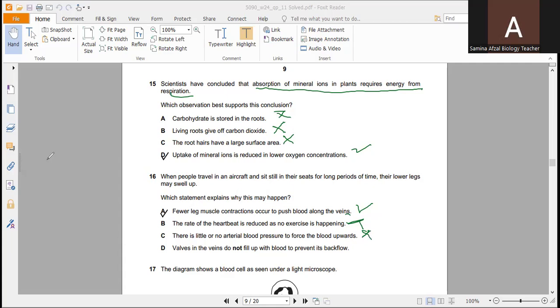And you know that arterial blood pressure is still present and sufficient to move blood through the circulatory system. So the issue is with venous return, not arterial flow. So this is not the correct option. And the fourth one is that the walls in the veins do not fill up with blood to prevent its backward flow. This statement is also not correct because walls in veins are crucial for preventing backflow. If they did not fill with blood, they will not function properly. So this statement is not correct. Only A is the correct statement.